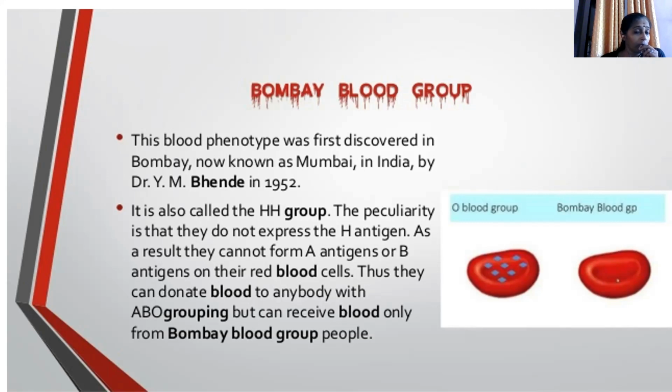So they cannot donate blood related to the ABO blood grouping system, but they can donate blood only to Bombay blood group people. In normal groups, the H antigen will be there on top of the B, O or A antigens. Here, the H antigen is not there.